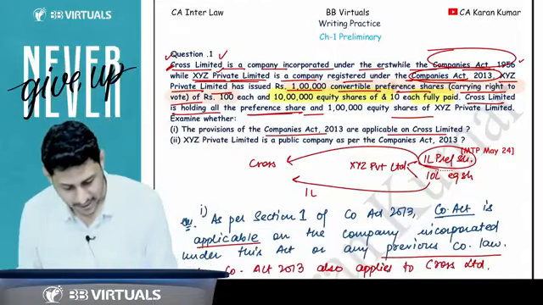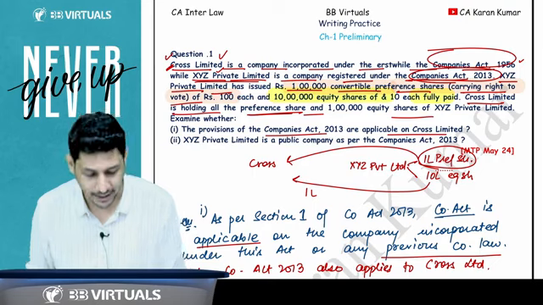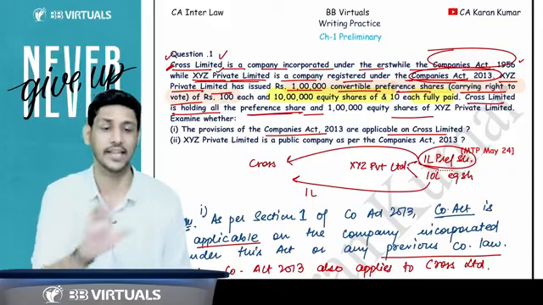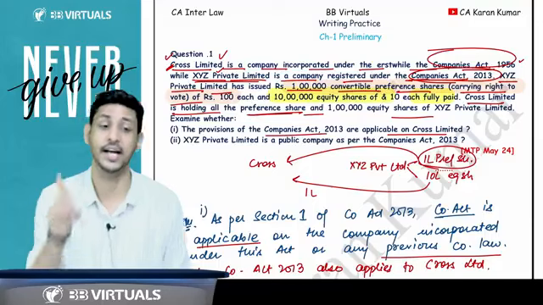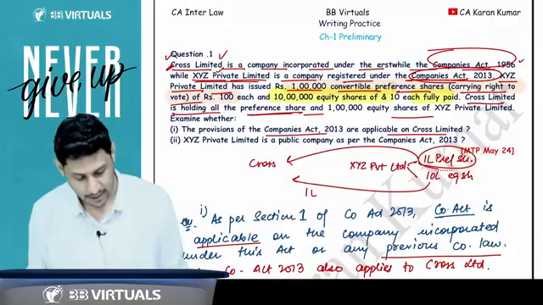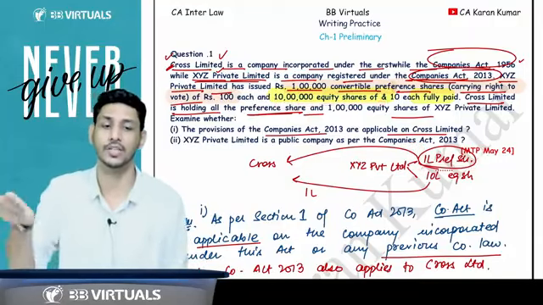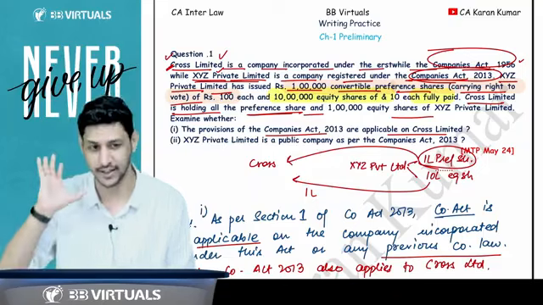Question number 1: there is a company XYZ Private Limited, right? This private company is having 1 lakh convertible preference shares, and this question clearly says these preference shares have voting rights. So there are 1 lakh preference shares with voting rights, and 10 lakh equity shares. There is no need to write specifically that equity shares have voting rights, because it is very clear that equity shares by default have voting rights.